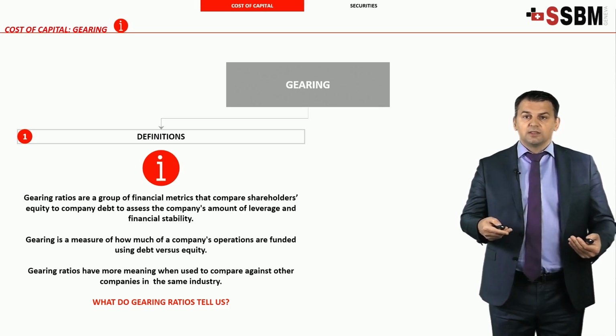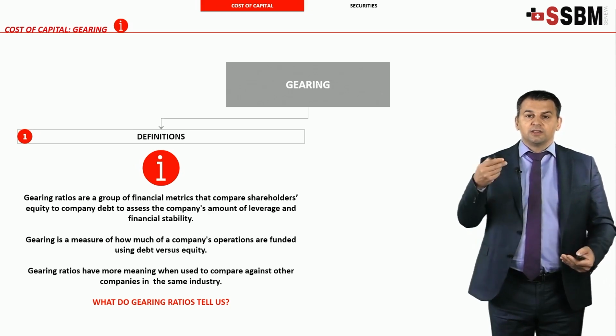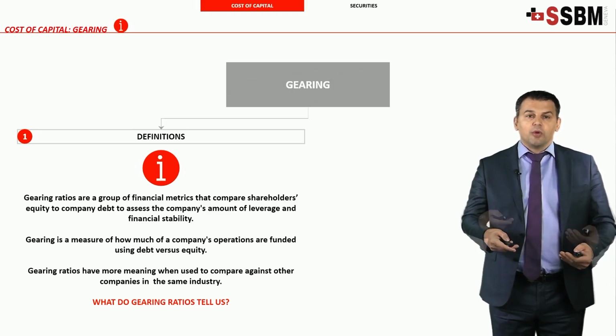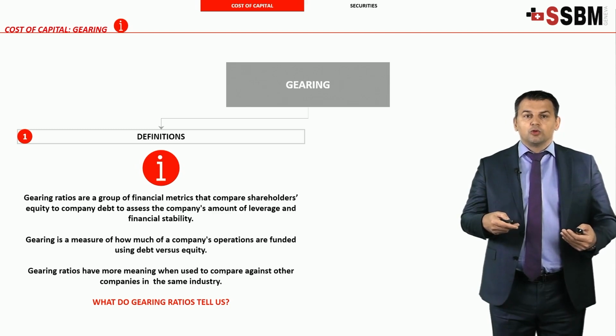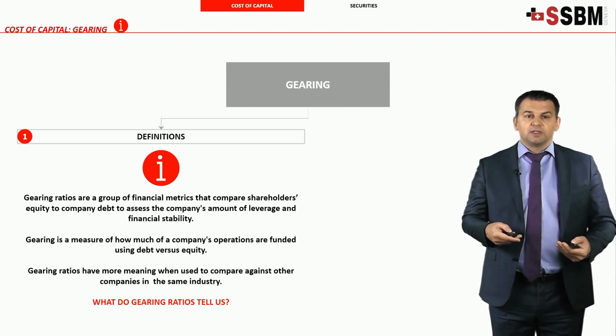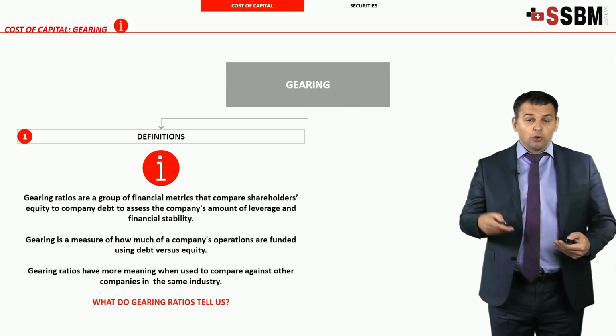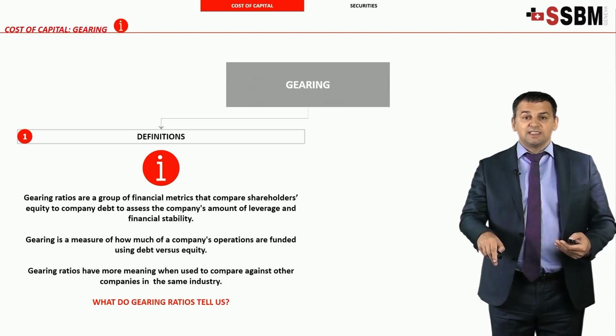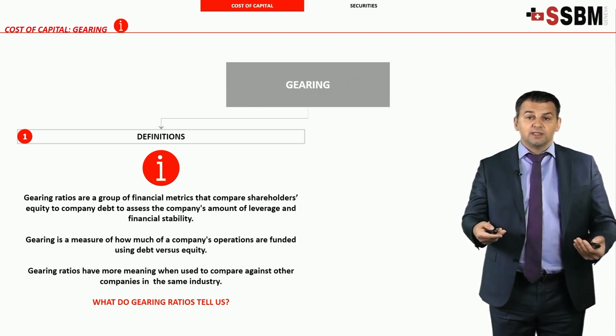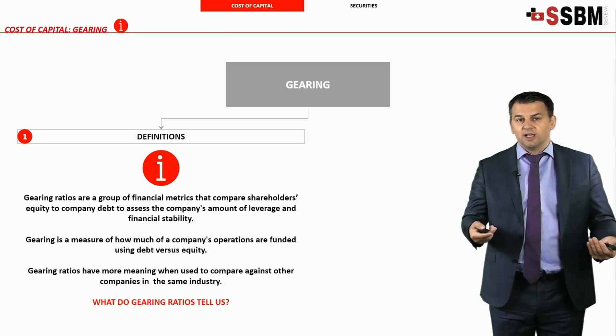As a result, the company would be at greater financial risk, because during times of lower profits and higher interest rates, the company would be more sensitive, let's say, to loan default and bankruptcy. A gearing ratio lower than 55% is typically considered low risk by both investors and lenders.